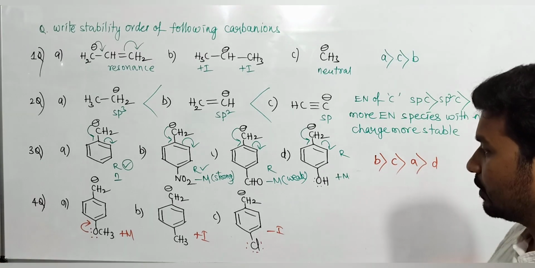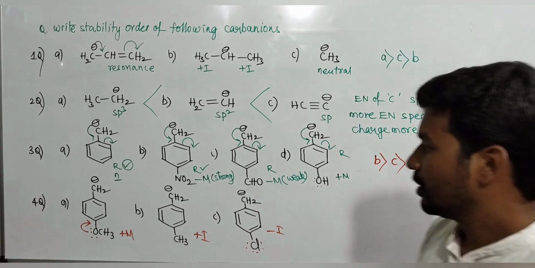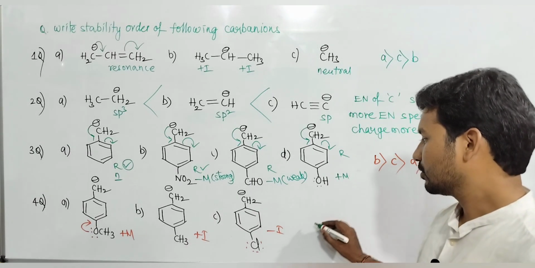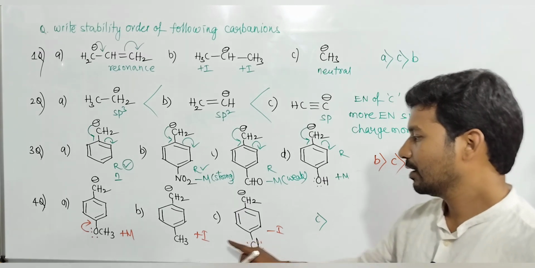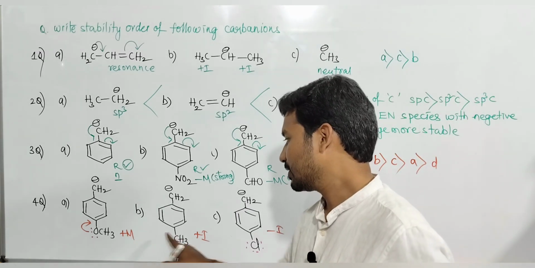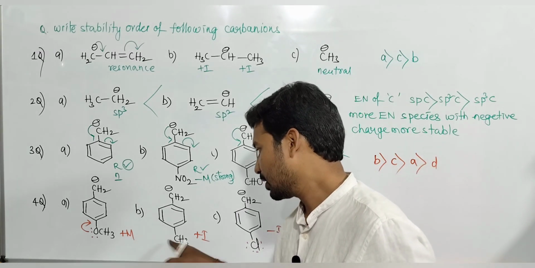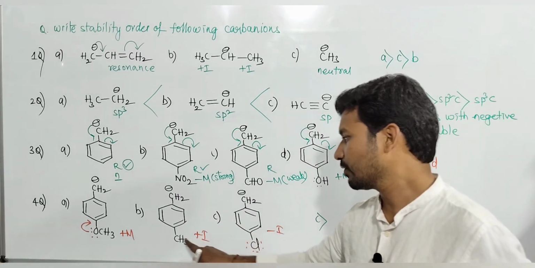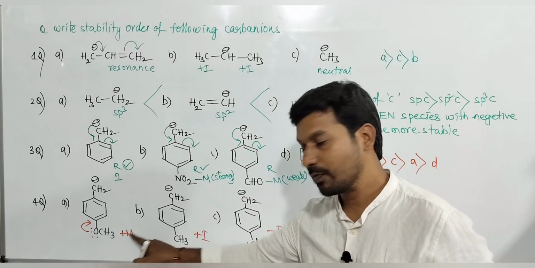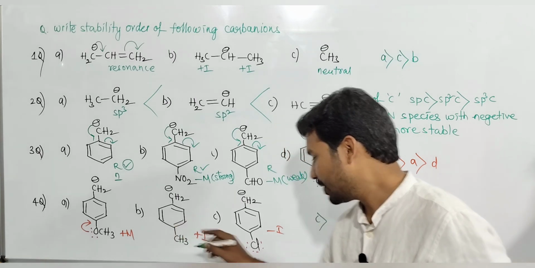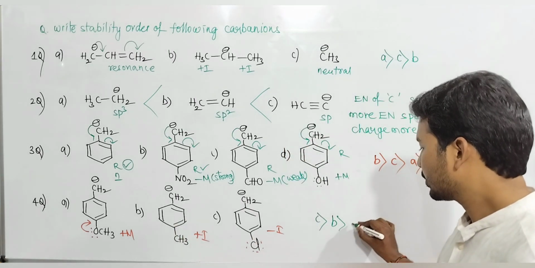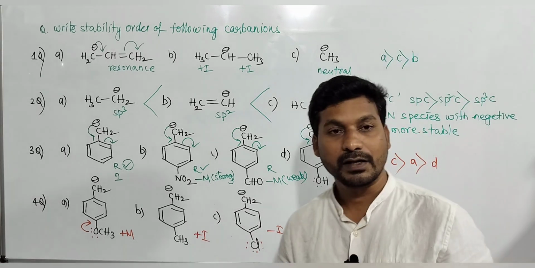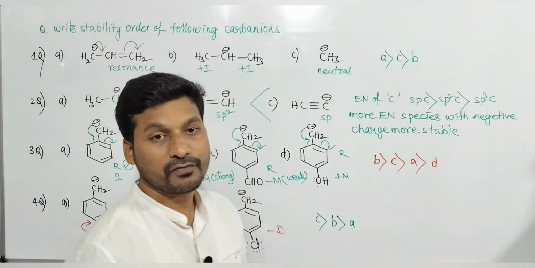So between these four, which one is more stable? You know, minus I groups stabilize the carbanion. So definitely C is more stable. Between plus M and plus I, which one is stronger? This is stronger, this is weaker. Weak plus I is unfavorable, plus M is also unfavorable, and weak unfavorable is better than strong unfavorable. Thus we write the stability of the carbanion. Next, stability of carbon free radical.